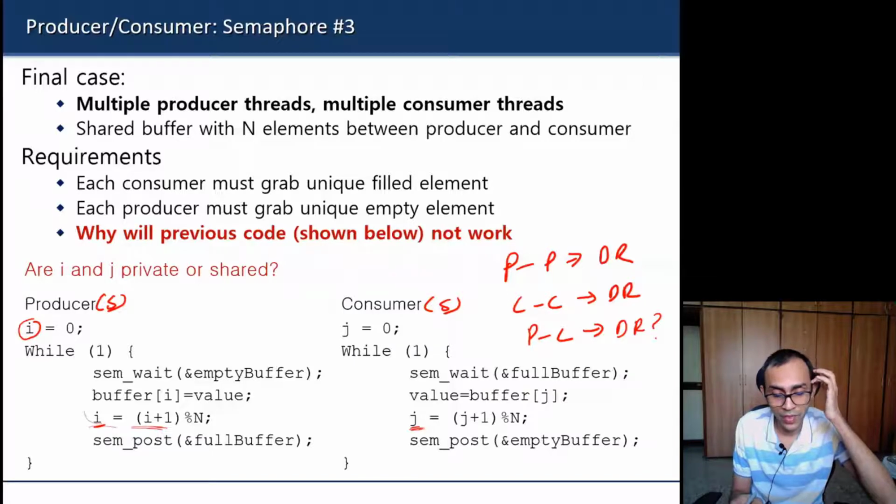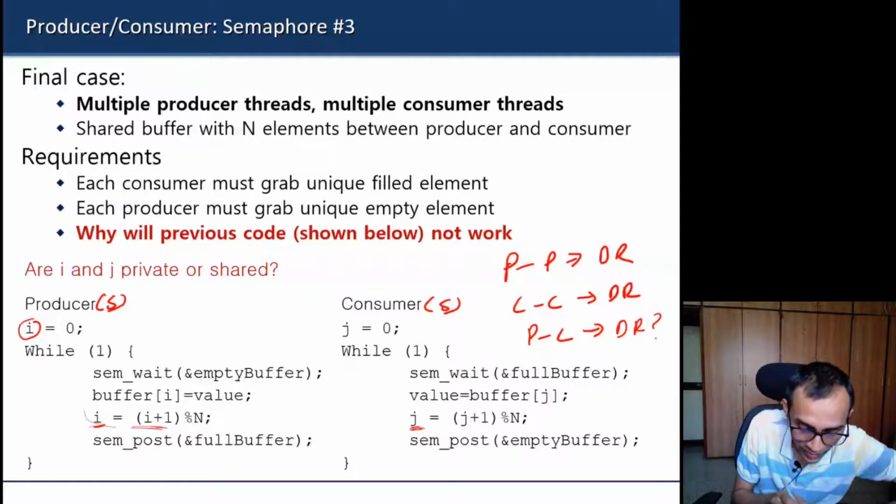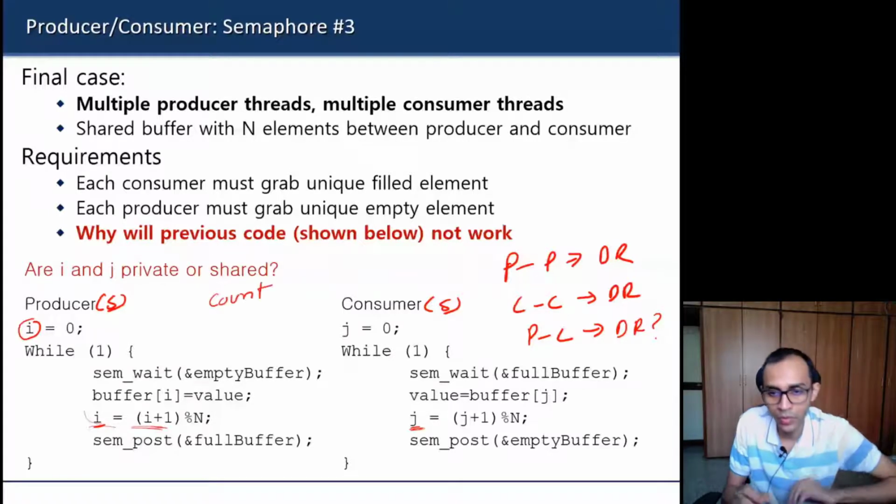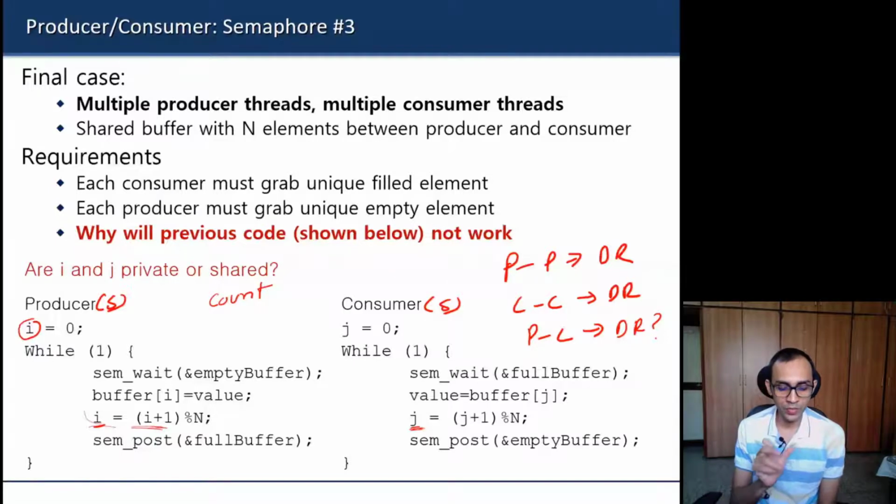Remember earlier when we implemented this using condition variable, we used an additional variable called counter or num_fills, number to keep track of how many slots are filled, isn't it? So that we can check whether it's empty or full. But in this case for semaphores, we did not need that variable. Why?